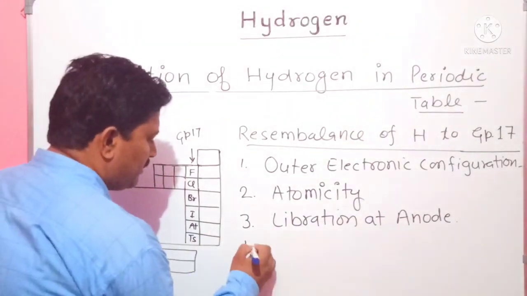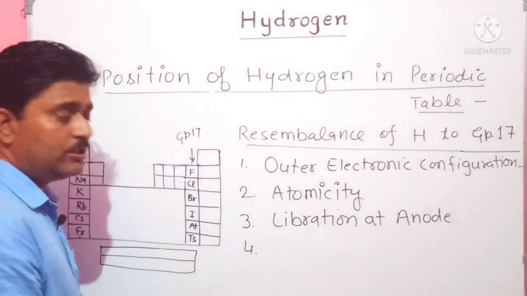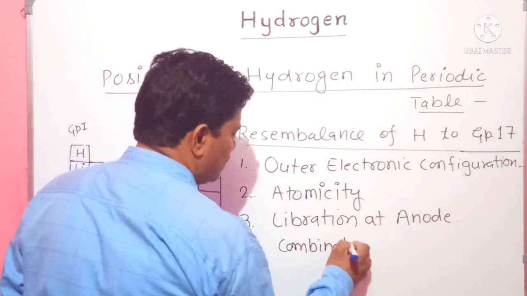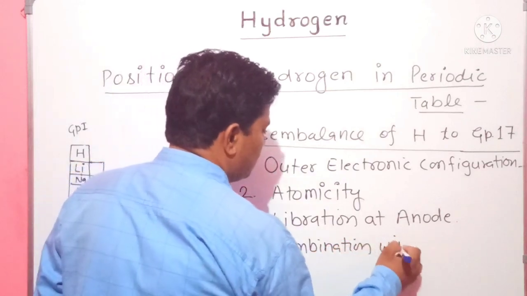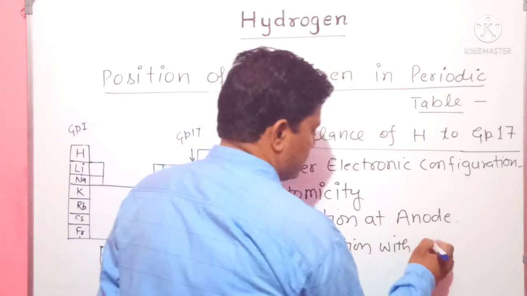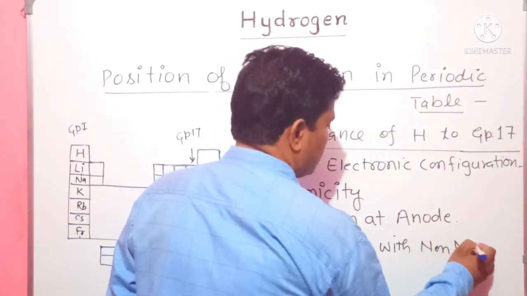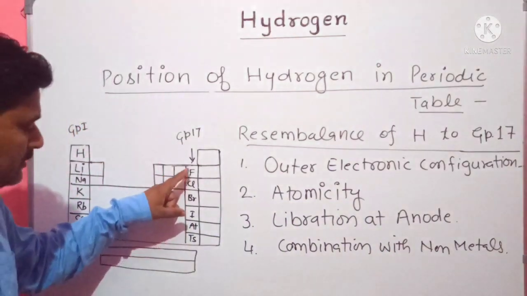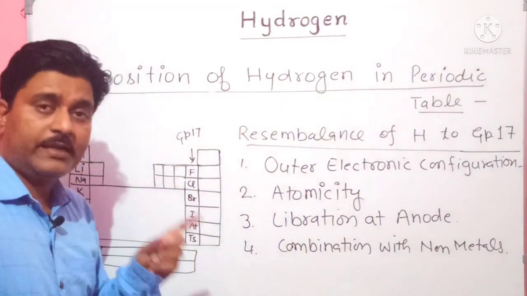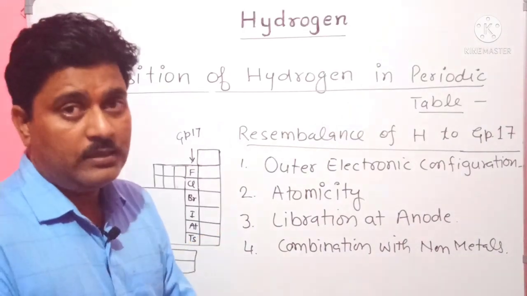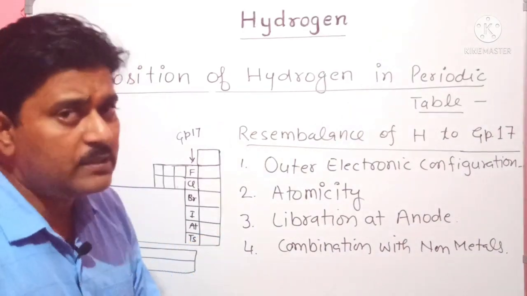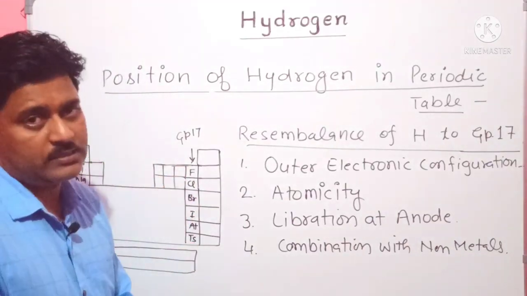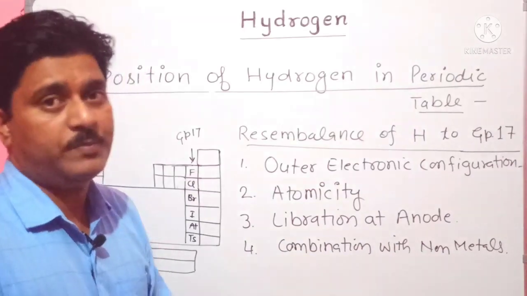Another point is combination with non-metals. The halogens can combine with non-metals and form compounds. Similarly, hydrogen can also combine with non-metals to form their respective compounds.